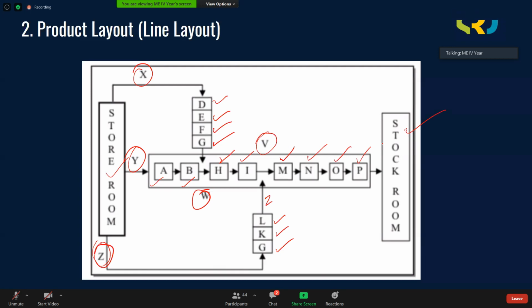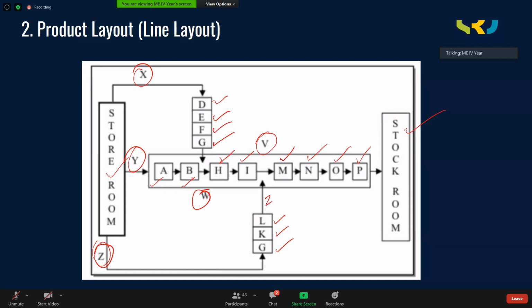Did you observe any back and forth movement either with material X or material Y or material Z? No. Always they are moving forward. Of course, they are getting processed parallelly and getting assembled at different sections, but the movement is always forward. Here I quoted a typical example. In some cases, you may have only one line like this, A, B, C, D, only one raw material. Here I quoted a typical example where 3 different raw materials are there, but it can be one raw material itself getting processed.